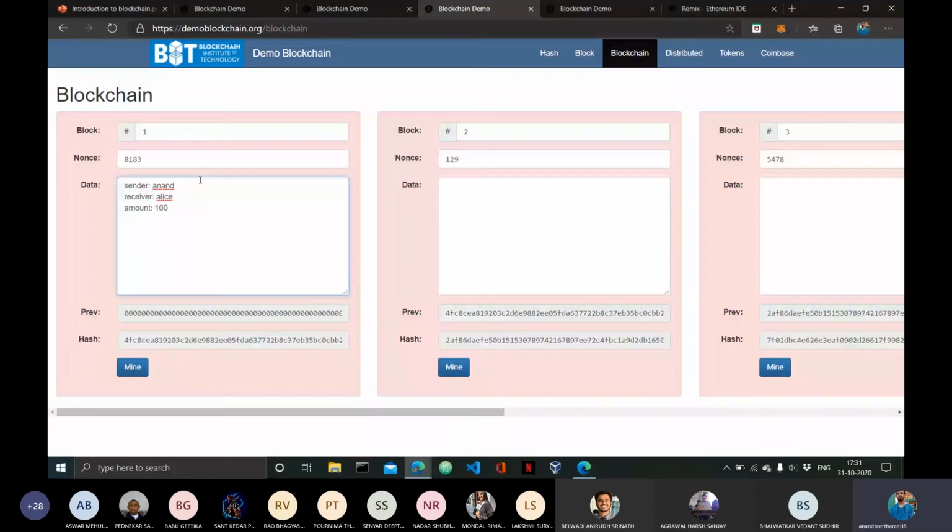So I hope everyone understood this, or if you have any doubt in this, you can ask me right now. Or else I'll tell you what the bug is. Here the bug is that as soon as I changed the name from Bob to Anand, the previous hash field of block number 2 also got changed to the hash of this block. This does not happen in real life blockchain. The blockchain will still be pointing to the one where the data sender had Bob. This change does not happen so quickly. So that is what the bug is.